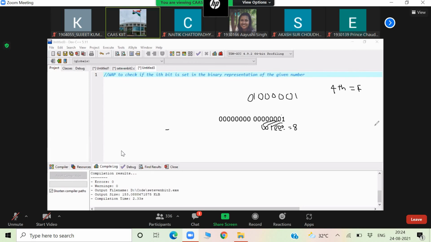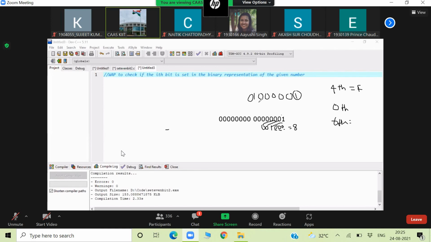Zeroth bit is set or not? Suppose I value is 0. It is true. 0, 1, 2, 3, 4, 5, 6. Is the 6th bit set or not? It is true. Except this zeroth bit and 6th bit, the rest are not set.